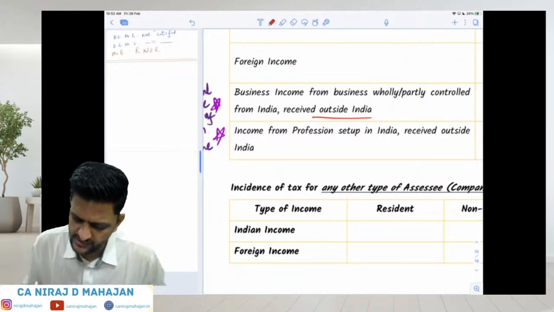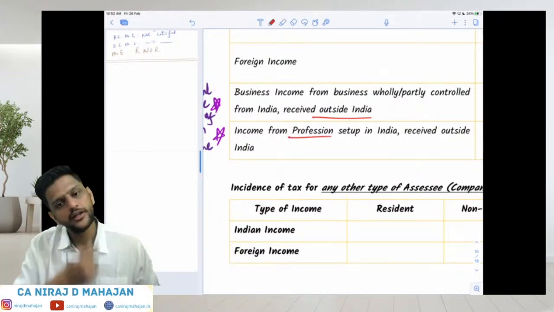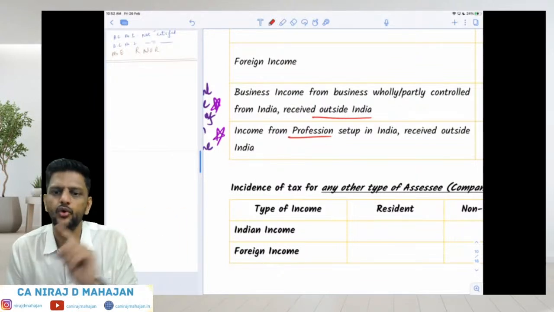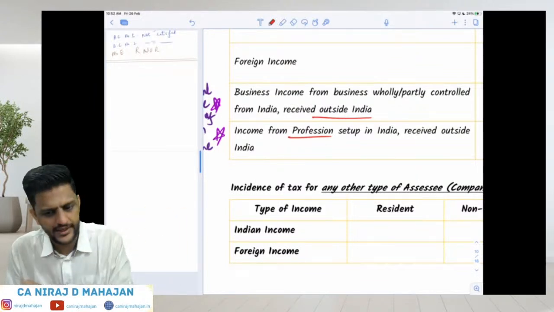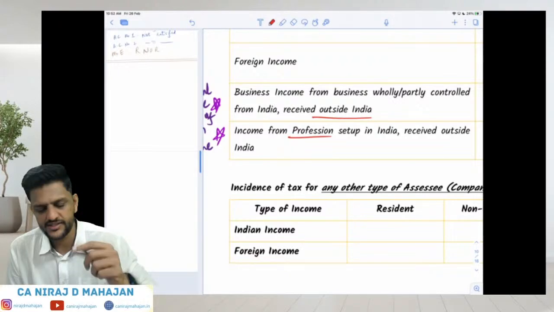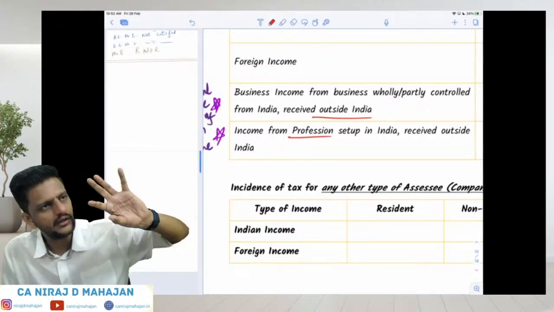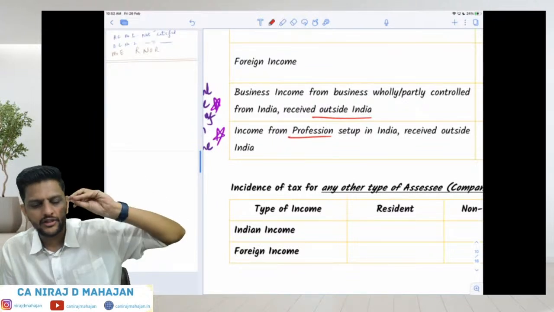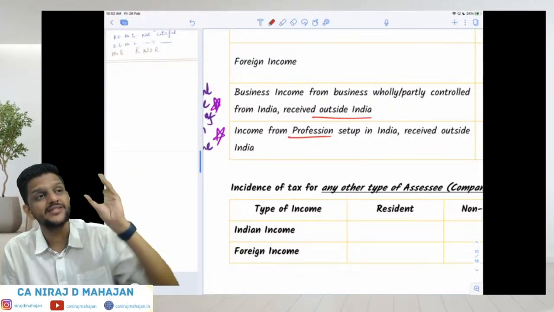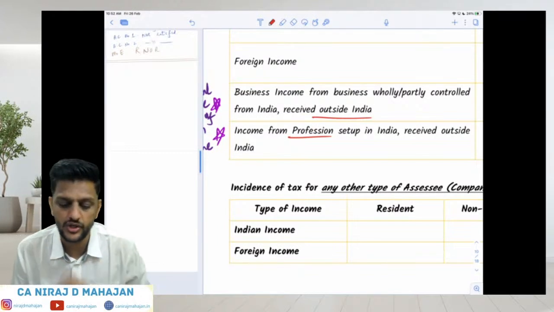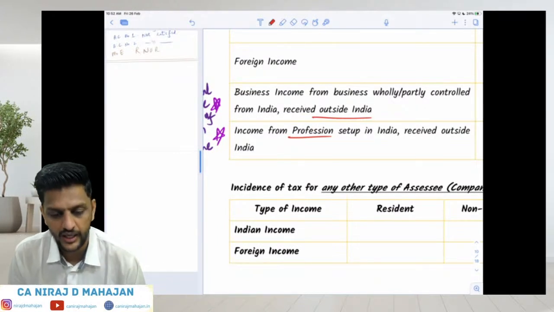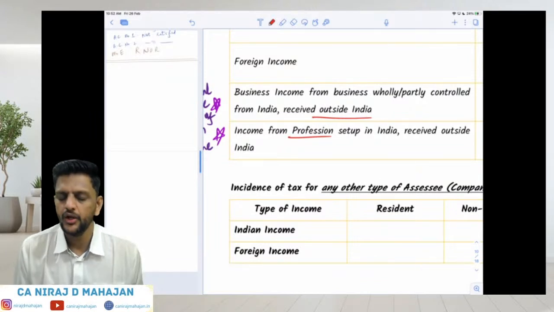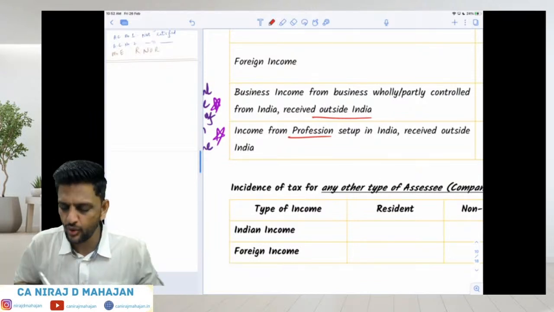Similarly, bachcho, if not business, then profession. The profession is being conducted outside India, but it was set up, that is, controlled from India. Even the money is received outside India. So it is foreign income, but set up in India means it was controlled from India. So again, this type of professional income will be taxed specifically for RNOR.